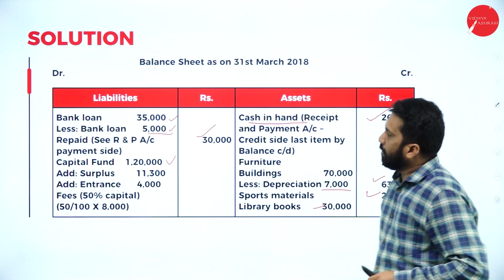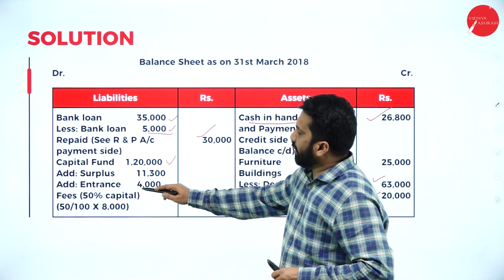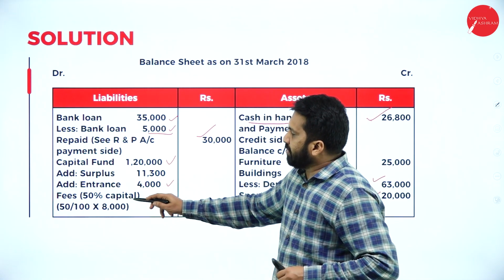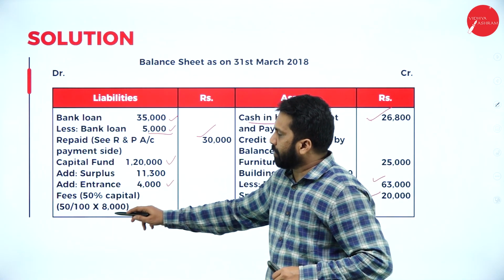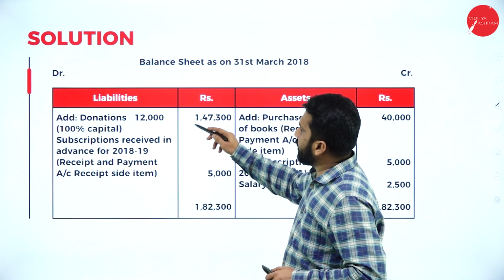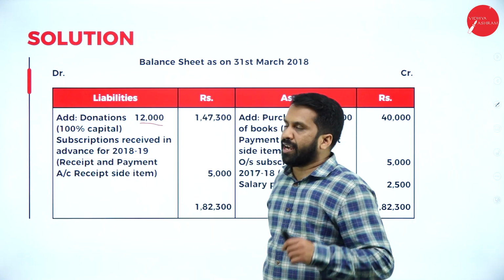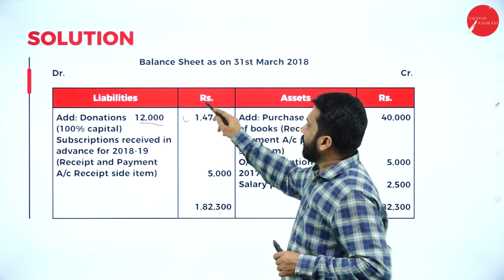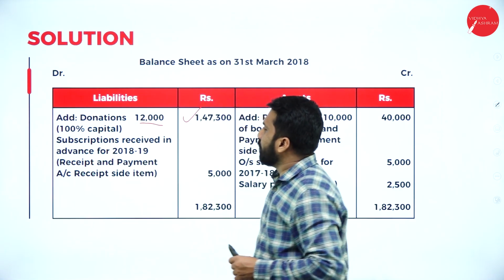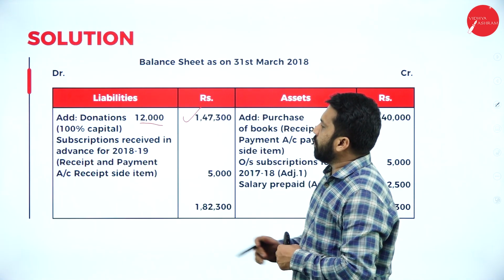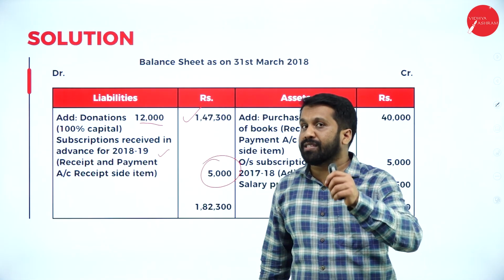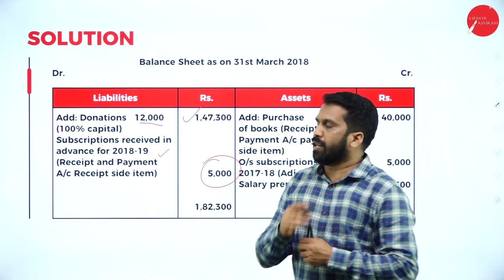11,300. Then, once you're done with this, your entrance fees only half we have to take, 4,000. And fees 50% is capitalized. Your capitalization 50% of 8,000. This one, the total you are supposed to take. And donation is 12,000, 100% capitalized, 1,47,300. Hope you are clear. Good. Subscription received in advance in 2018 and 19. You are supposed to go with what? 5,000 subscription received in advance.